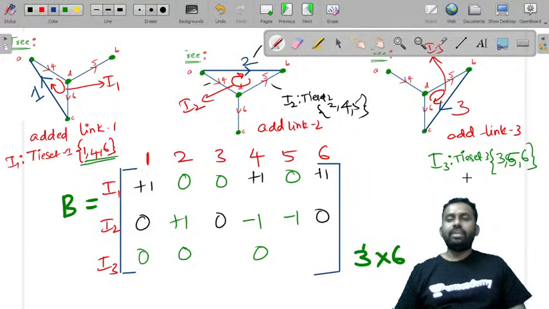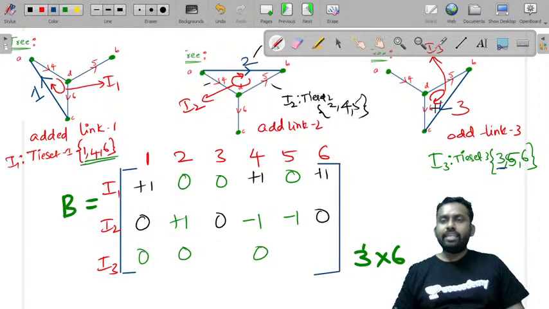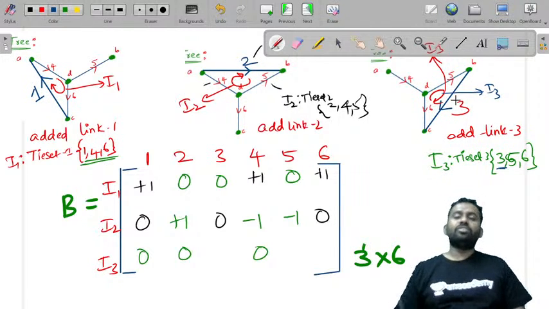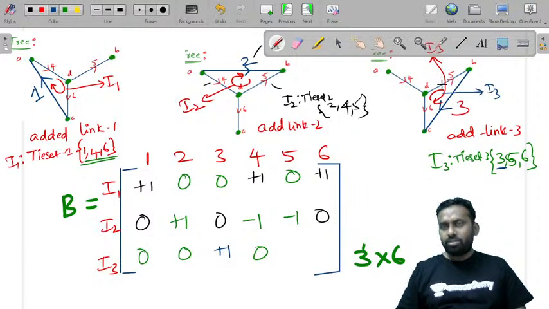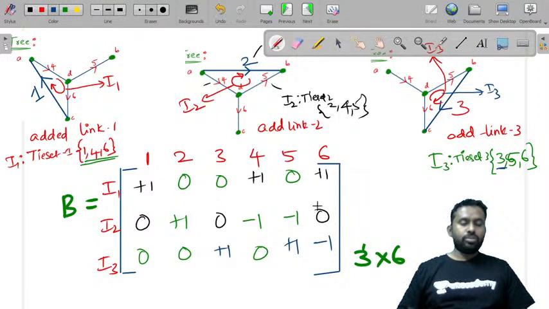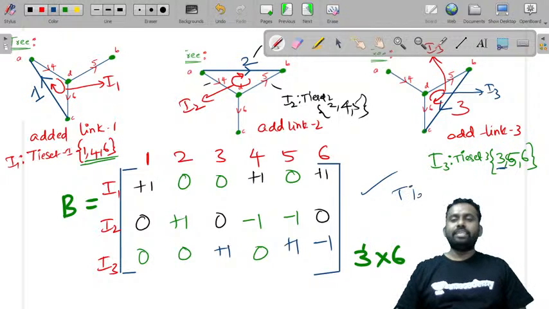Now let us write the values. Let us look at 3 and I3. This loop current is I3. I3 is taken in the direction of the link, therefore I3 and 3 are in the same direction, plus 1. Now if you observe 5, 5 is also in the same direction, so it is also plus 1. Now 6 is in the opposite direction, so it is minus 1. So this is how you will find the tie set matrix.